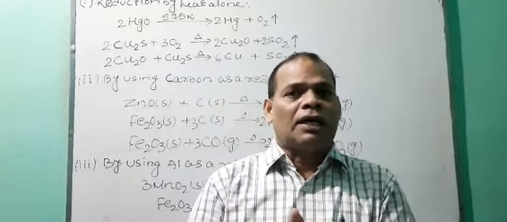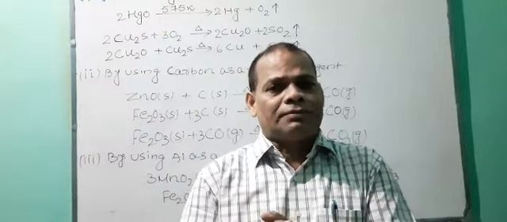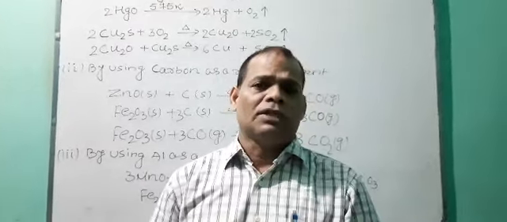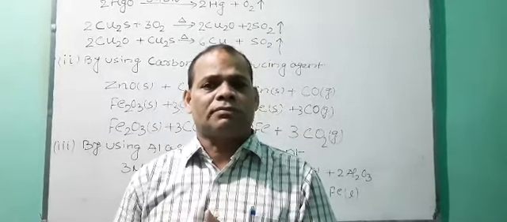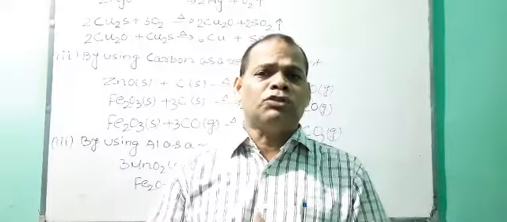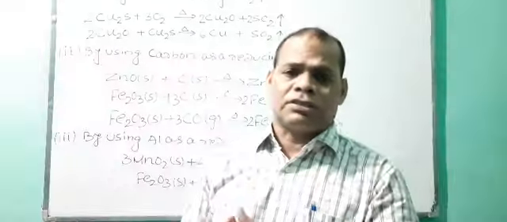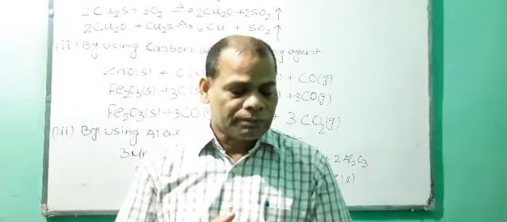So carbon, aluminium act as a reducing agent in the reduction process. But metals which are high up in the reactivity series can be reduced by the electrolytic reduction process. So one by one we will discuss here.